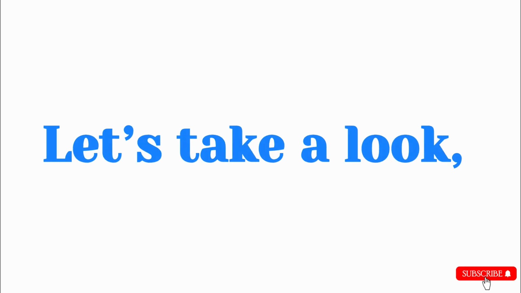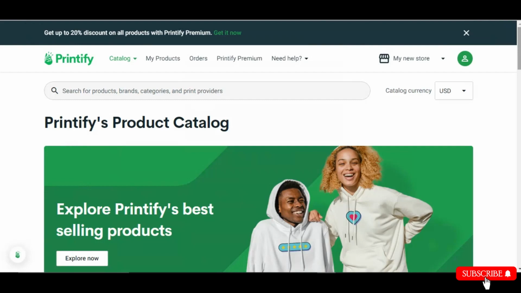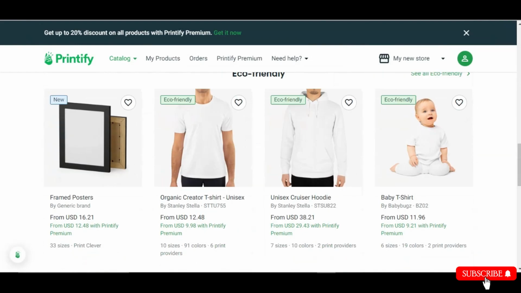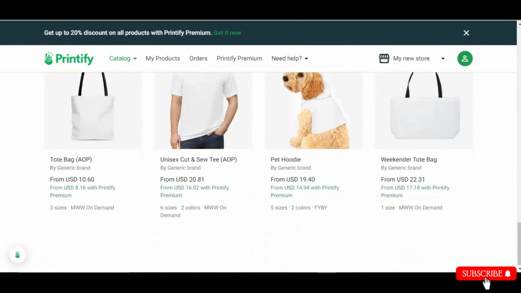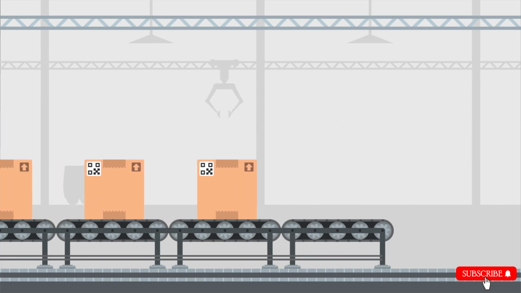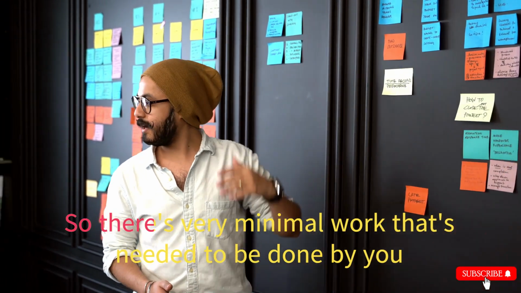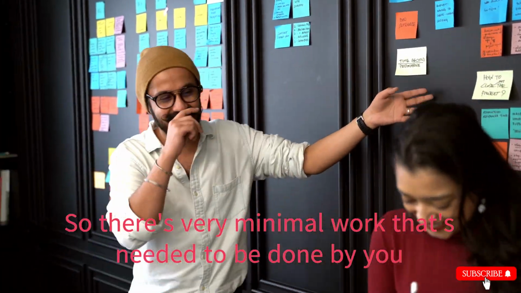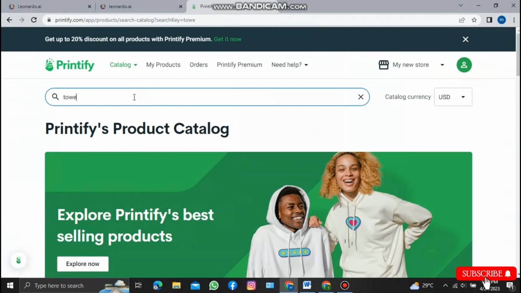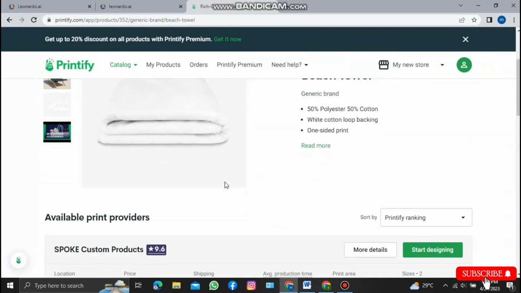Let's take a look at how to make money with Leonardo.ai. Printify is a print-on-demand site which will take your digital image and print it on their products that you can sell. What's great about this is that they will even package and ship the product to your customer. So there's very minimal work that needs to be done by you. Let's see how we can use this. I'll try a towel. Let's click on this product and then start designing.